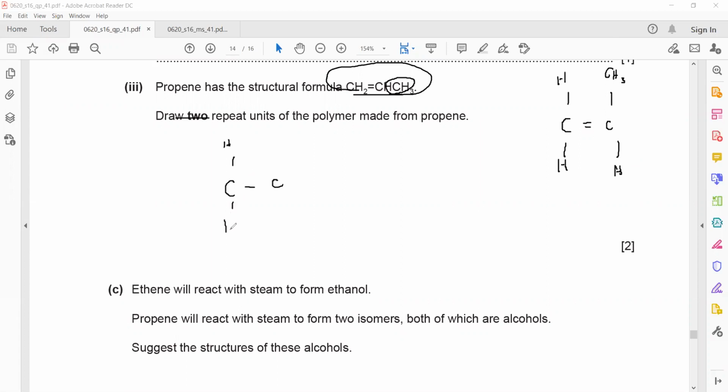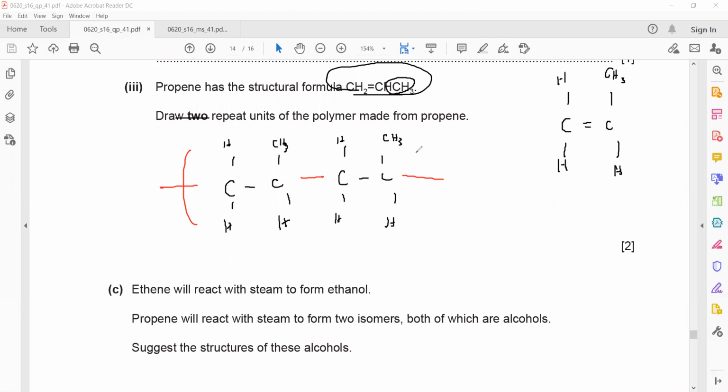And I will link them together by a single bond. This is important: put a bracket and then n. Putting a bracket means the repeating units continue till n molecules. Should we also write the name of the monomer and the polymer?